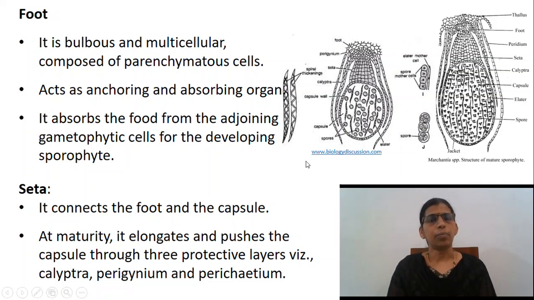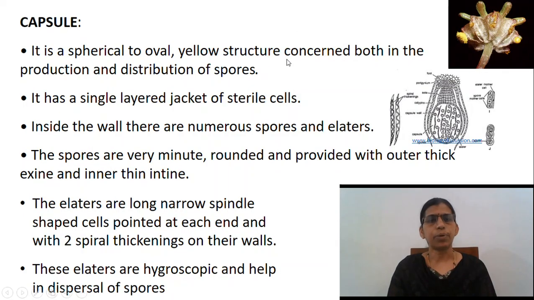Then about the capsule, it is a spherical to oval yellow structure concerned both in the production and distribution of spores. The capsule has a single layered jacket of sterile cells. Inside the wall, there are numerous spores and elaters. Spores are very minute, rounded and provided with an outer thick exine and an inner thin intine.